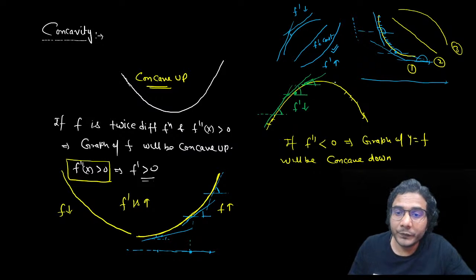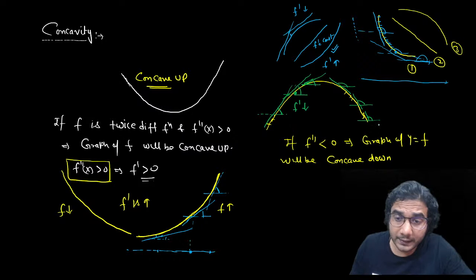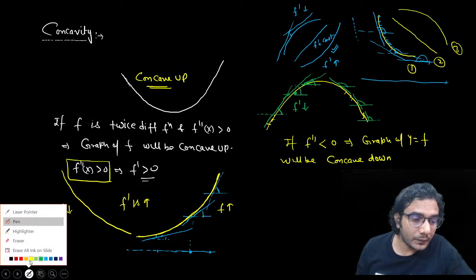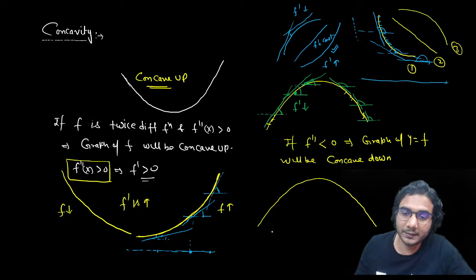In this part, you can check here also. This is the slope. This is the angle, right? Now further, if you see, the angle has decreased with the positive direction of the x-axis. Further, you see this angle is further decreased, right? So the angle is decreasing. That means tan theta is decreasing. So f dash x is overall decreasing in this graph, right? So when f is concave down, then its graph will look like this, right?